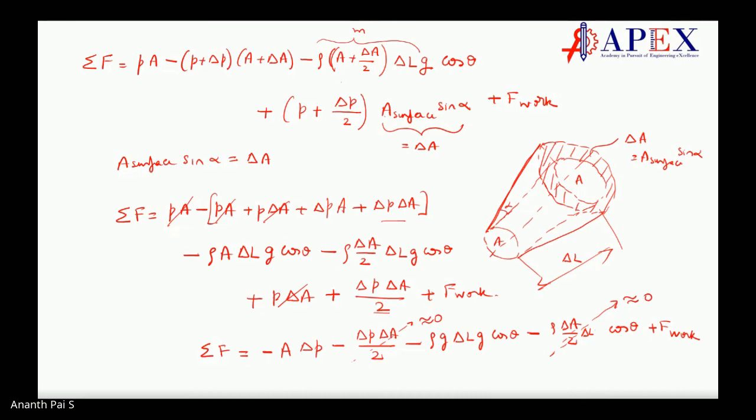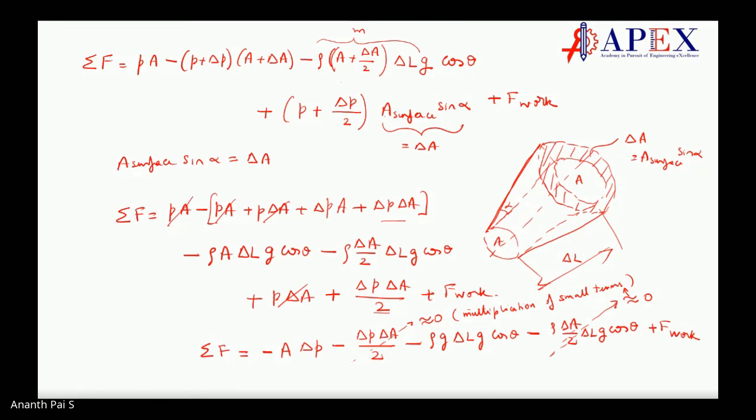Because it is multiplying small terms. Delta P, delta A, small terms being multiplied. Multiplication of small terms. So both the reasons are the same. So we can ignore that.